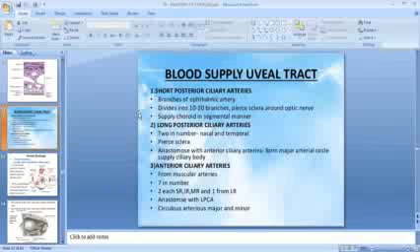Then comes the blood supply of the uveal tract. Actually the choroid is a part of the uvea or uveal tract. Blood supply are short posterior ciliary arteries, which are the branches of ophthalmic artery. It divides into 10 to 20 branches, pierces sclera around the optic nerve, supplies choroid in segmental manner, and another artery that supplies the uveal tract is long posterior ciliary arteries.